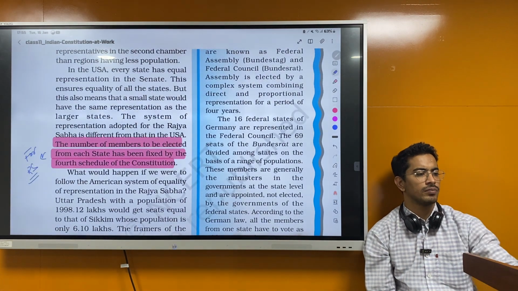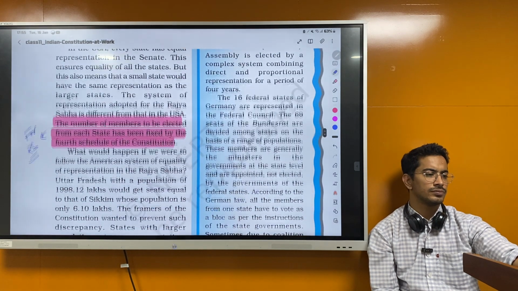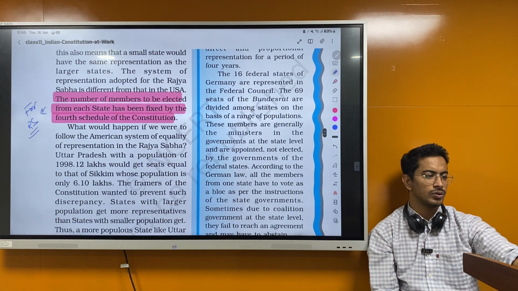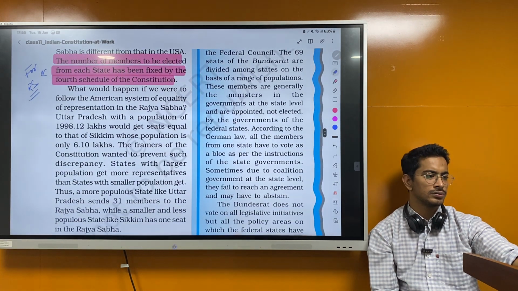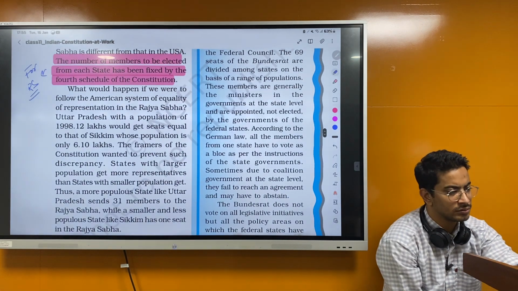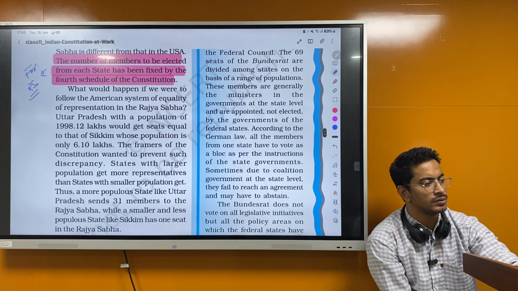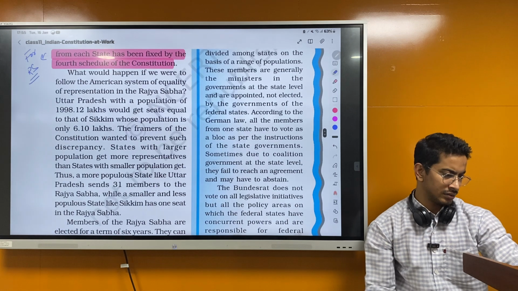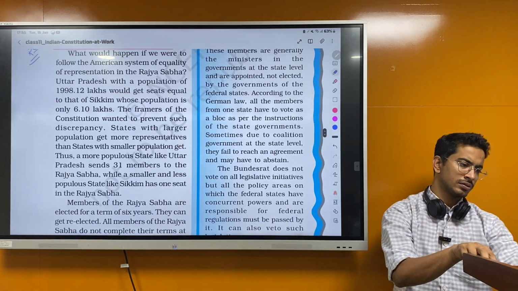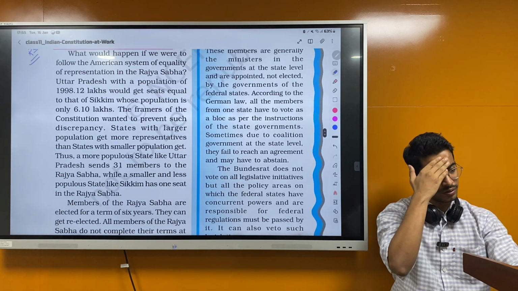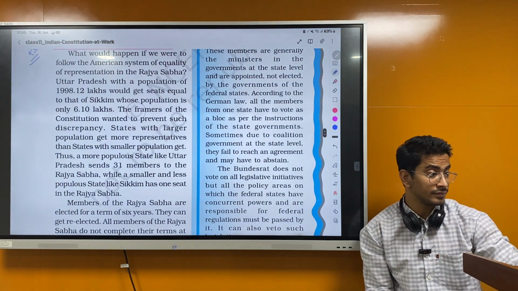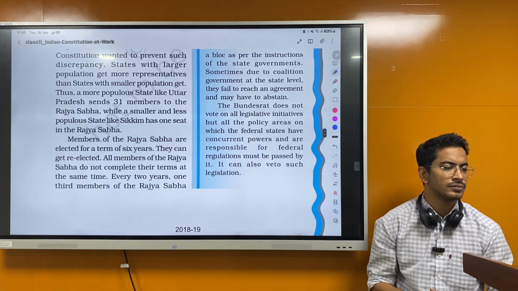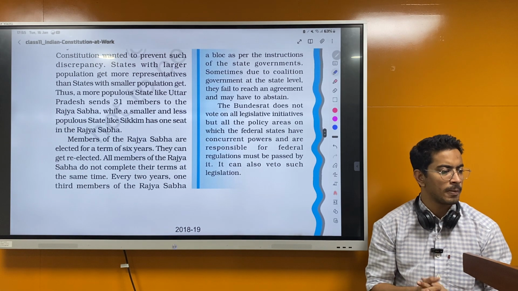What would happen if we were to follow the American system of equality of representation in the Rajya Sabha? Uttar Pradesh, with a large population of lakhs, would get seats equal to Sikkim, whose population is 6.1 lakhs. The framers of the constitution wanted to prevent such discrepancy. States with larger population get more representatives than states with smaller population. Thus, a more populous state like Uttar Pradesh sends 31 members to the Rajya Sabha, while a smaller or less populous state like Sikkim has one seat in the Rajya Sabha.